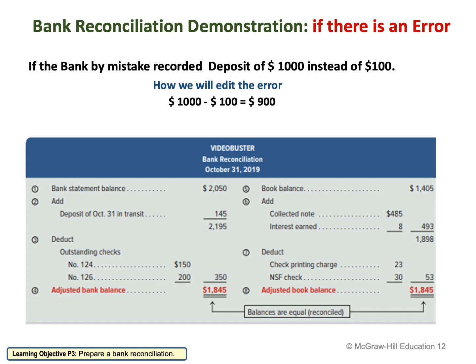You recorded the deposit as 1,000, but you should have recorded 100, so you over-recorded by 900. What you need to do now is reduce or deduct 900. So I'm going to put the error down there on the deduct section. I'm going to say error 900.